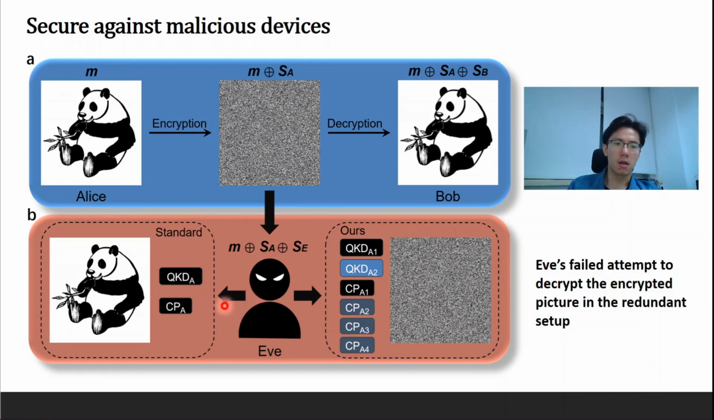Despite her significant knowledge about the cipher key, due to both her possible intervention in the quantum channel and the information revealed by the corrupted devices, assumed to be QKD-A1 and CP-A1 for illustration purposes here, Eve's attempt to decrypt the intercepted picture yields a white noise output, fully uncorrelated to the actual picture. However, if, as in standard QKD, only one QKD module and one CP unit are used, the attack is successful unless both of them are honest.